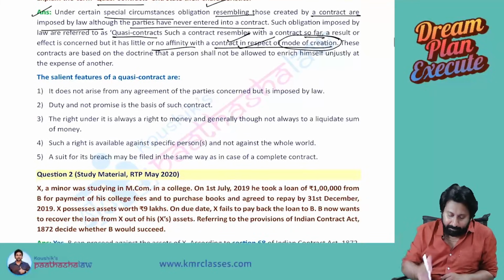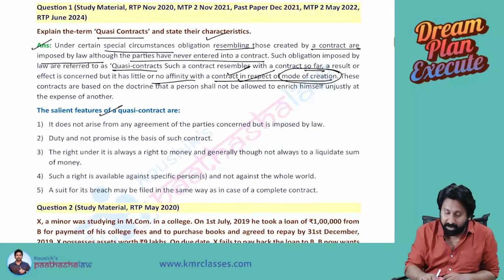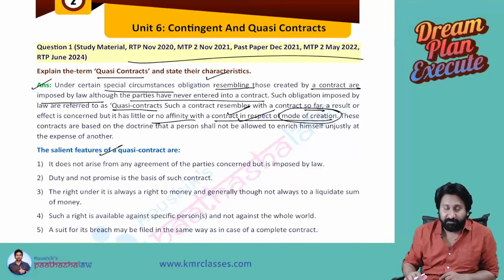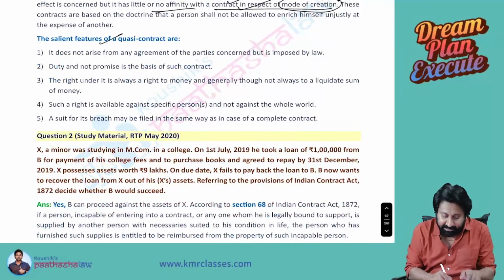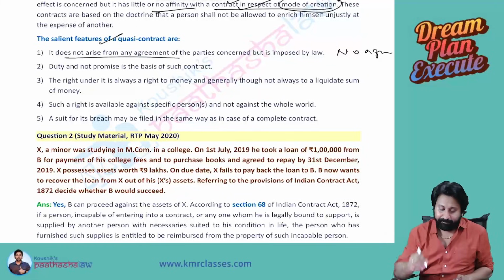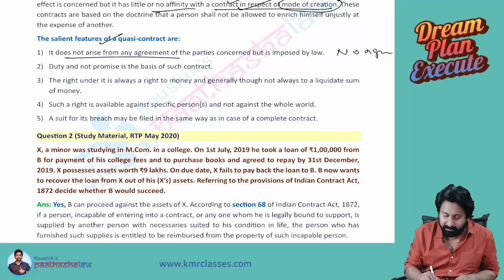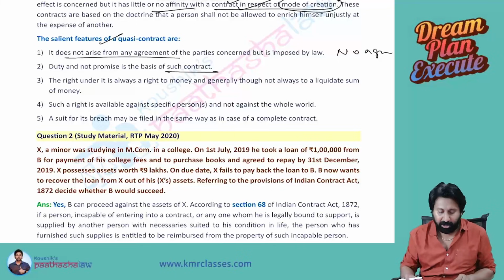Next, the salient features. What are the features of a quasi contract? See how many times this was tested. It does not arise from an agreement. So the first one: no agreement. Next, duty and not promise is the basis of such a contract.